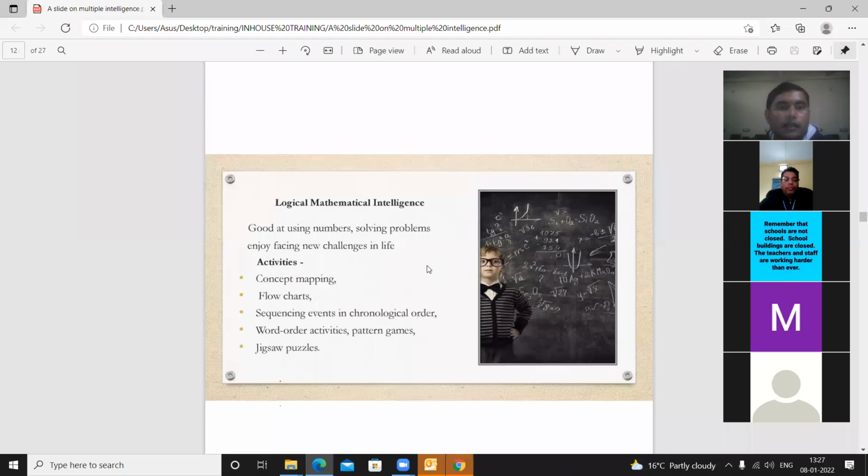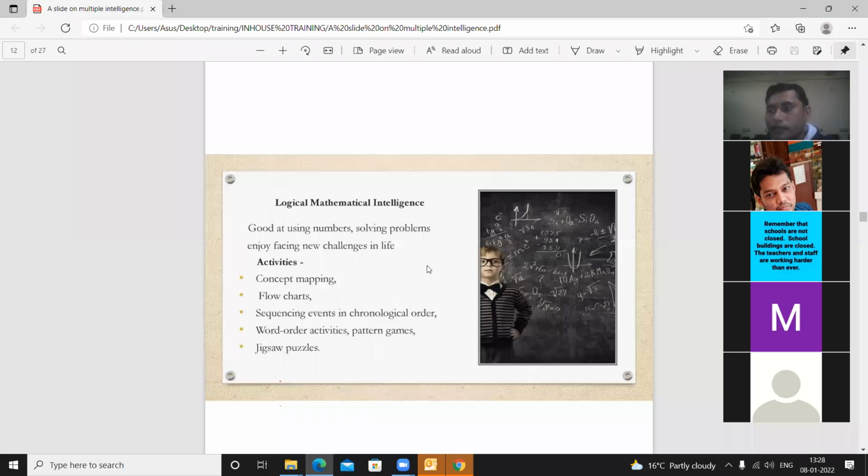Next is logical mathematical intelligence, and this intelligence is good at using numbers, solving problems, and enjoying facing new challenges in life. Suppose those students who are very much interested in mathematics class, it means the logical brain is very active.